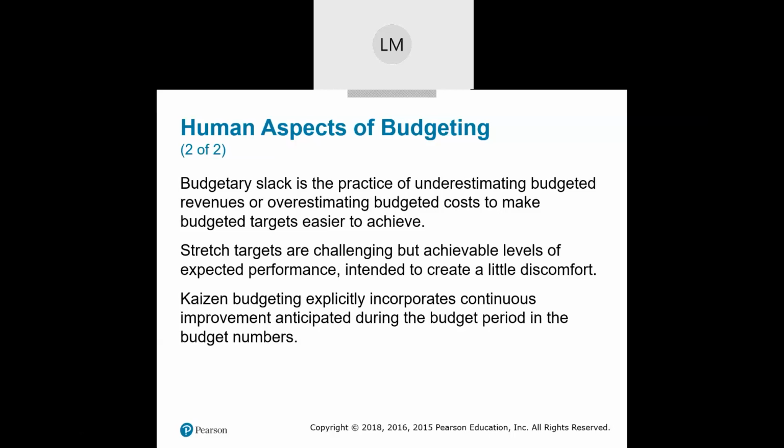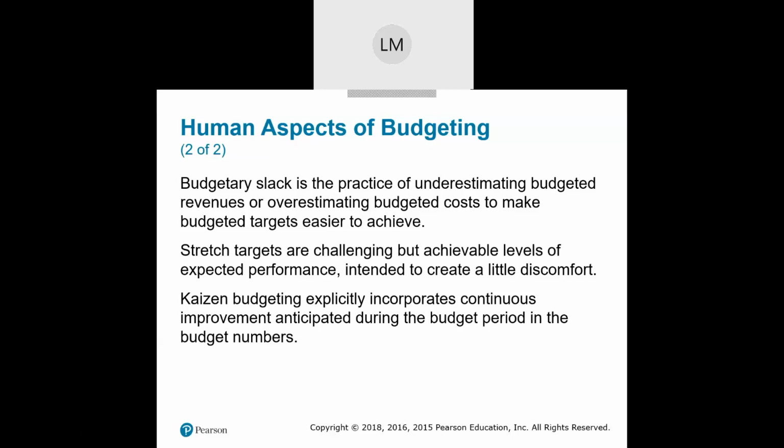Now, what we'd like to do is actually introduce stretch targets. These are challenging but achievable levels of expected performance. And yes, they're going to cause some discomfort. They're going to cause a little bit of pain, but these are challenging. We want to make sure it's not too challenging, because then people will give up, or too easy, like in budgetary slack. We want to find ground in the middle, somewhere where it's challenging, but we can achieve it. We just have to work really, really hard to do it.